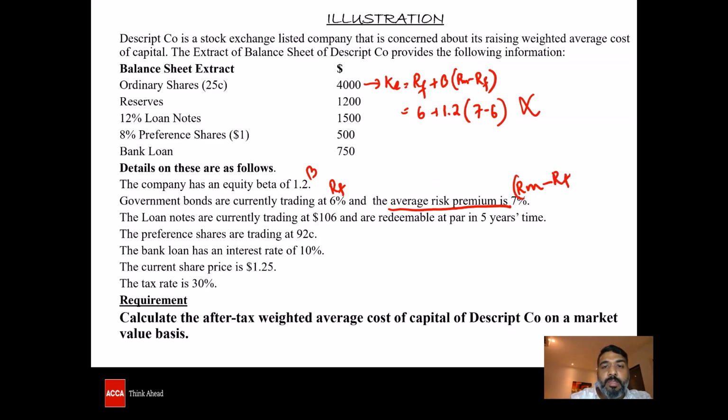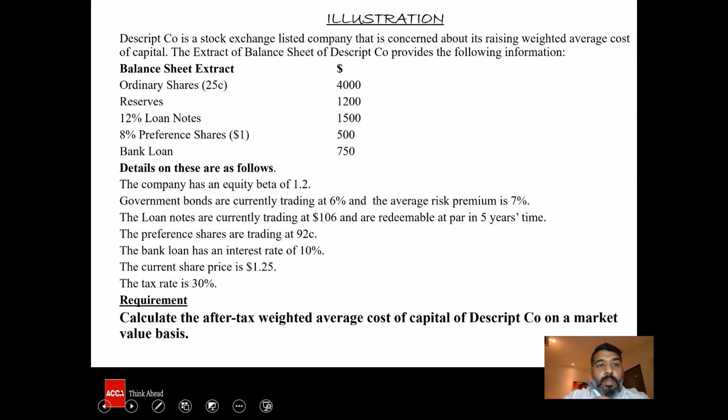So what is the right one? It's going to be 6 plus 1.2 into 7. And that's going to give us 7 into 1.2 plus 6, and that's going to be 14.4 percentage. The KE is 14.4 percentage. Now, the reserves. What is the cost of reserves? Reserves belong to the ordinary shareholders, and hence its cost is nothing but KE itself, the cost of equity.